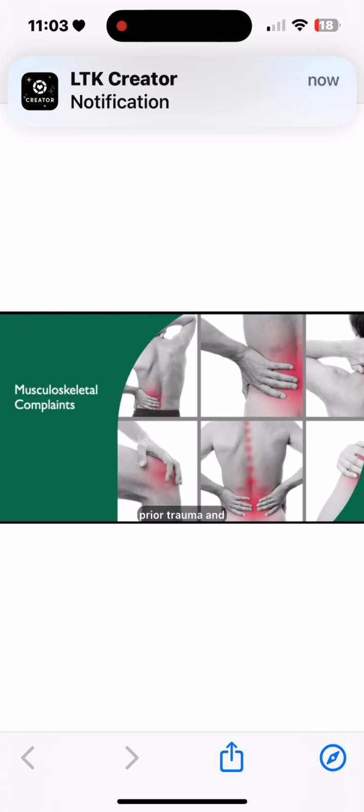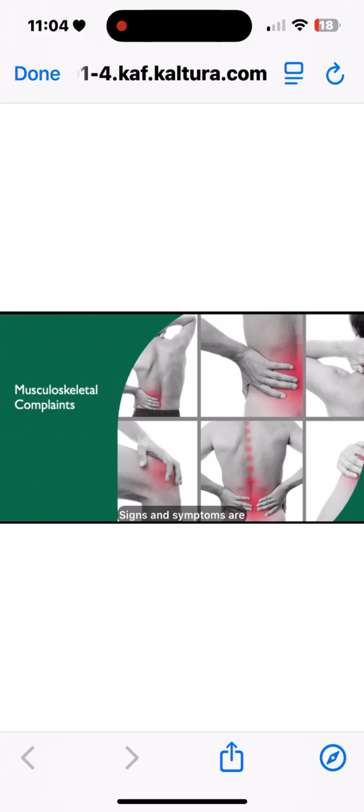Signs and symptoms are asymmetrical complaints of pain. The pain is worse after overuse. It's worse after prolonged periods of inactivity and weather changes. You have morning stiffness or stiffness after rest. That's pretty short duration, usually under 30 minutes of morning stiffness. This is a slow onset, develops insidiously over weeks, months, or years, and there typically are no other signs of systemic illness, such as fever or other issues.